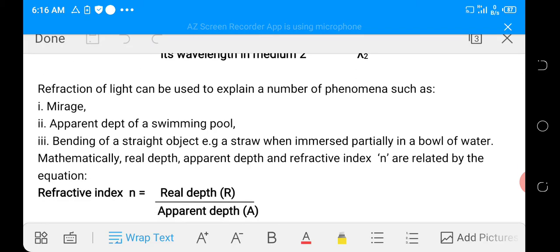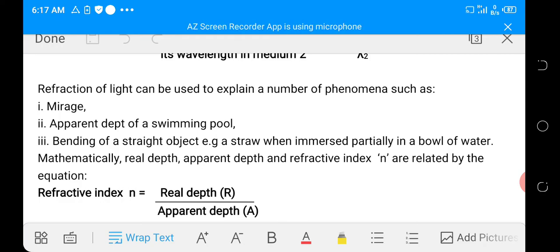So another way of expressing refractive index is by using real and apparent depth. What are real and apparent depth? You can observe, if you look down through a swimming pool, the depth appears shallower, and the real depth of the swimming pool is deeper than what you are seeing.